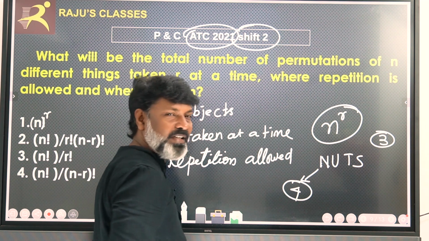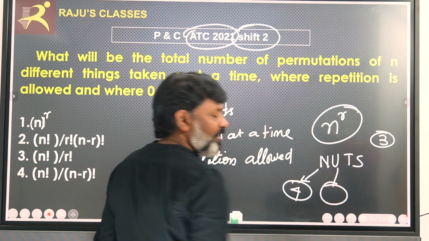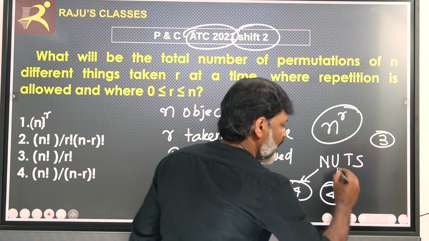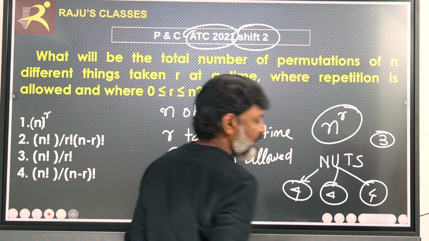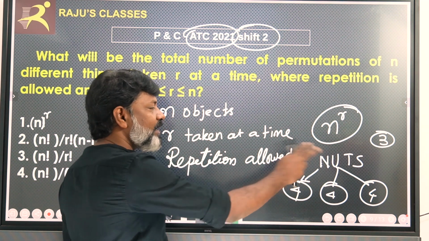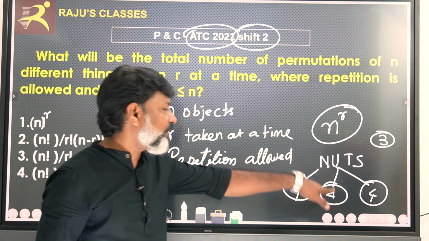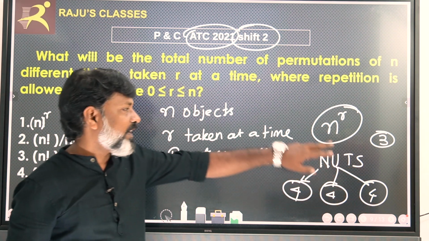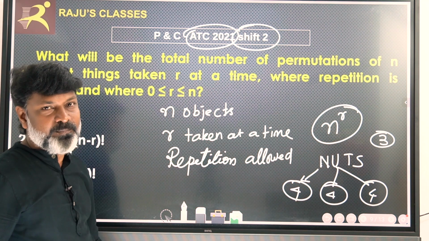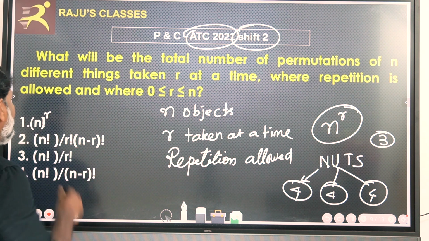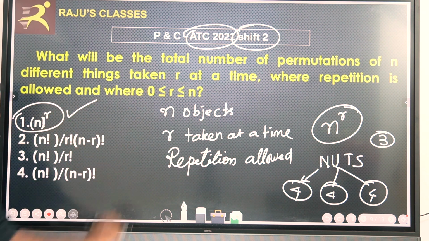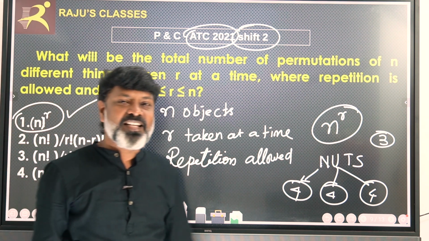Therefore 4 we are getting here, and again 4, again 4. In 3 letters all possible repetitions are allowed. Therefore 4 multiplied by 4 multiplied by 4, that is nothing but 64. It is the same way here, n power r is the correct answer.